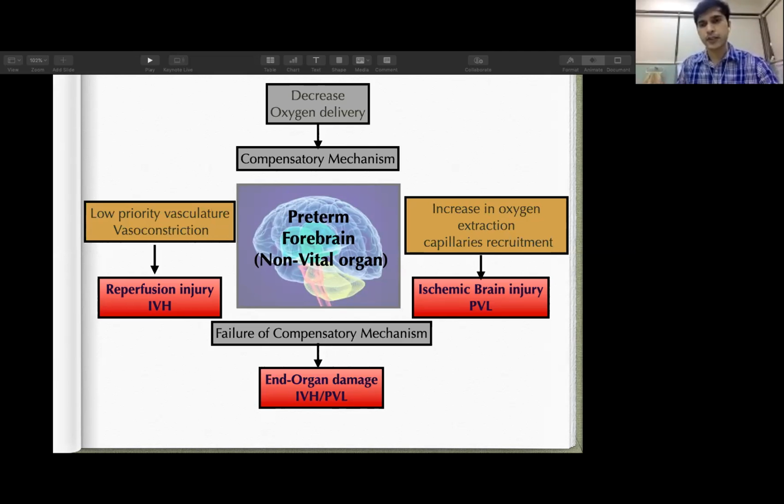With further progress of this hemodynamic compromise, as in all babies like the term baby, there will be a complete failure of the compensatory mechanism and the baby will end up with end organ damage. Again, there is brain injury. So in short, hemodynamic compromise can lead to brain injury very easily, especially in extreme preterm babies, even in a compensatory mechanism. So we need to keep watch on the hemodynamic status totally to prevent this brain injury.